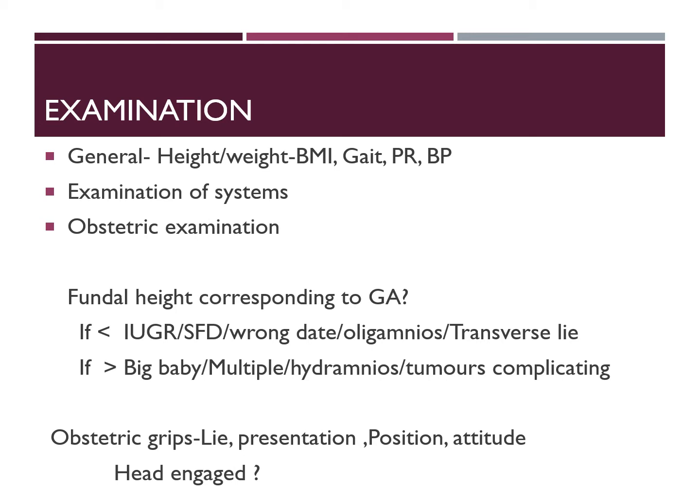You have to measure the umbilical girth also. It should be between 90 to 100 centimeters. If it is less than 90, you should suspect IUGR, or if it is more, you should suspect the causes as in when the fundal height is more.